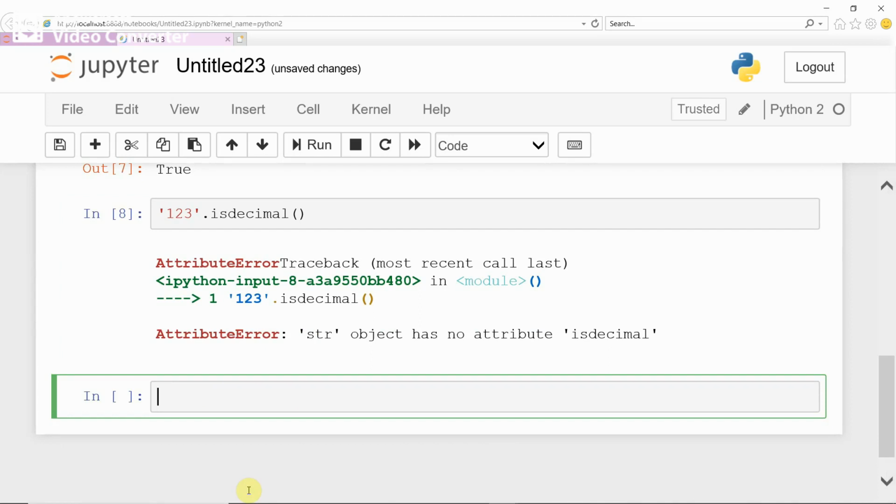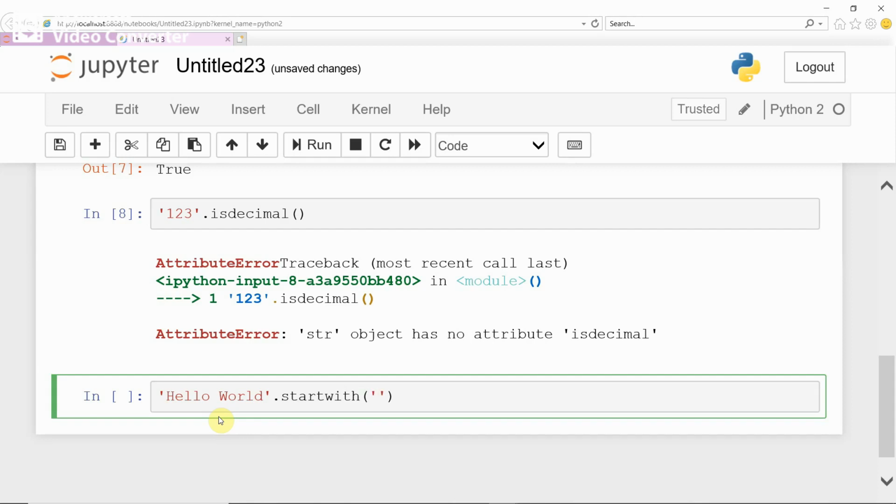Now we work with some more methods like startswith and endswith string methods. The startswith method checks whether the particular string starts with the given string. How do you check? Take a particular string, for example, "hello world" is a string, then dot startswith, which just checks whether it starts with the given string.